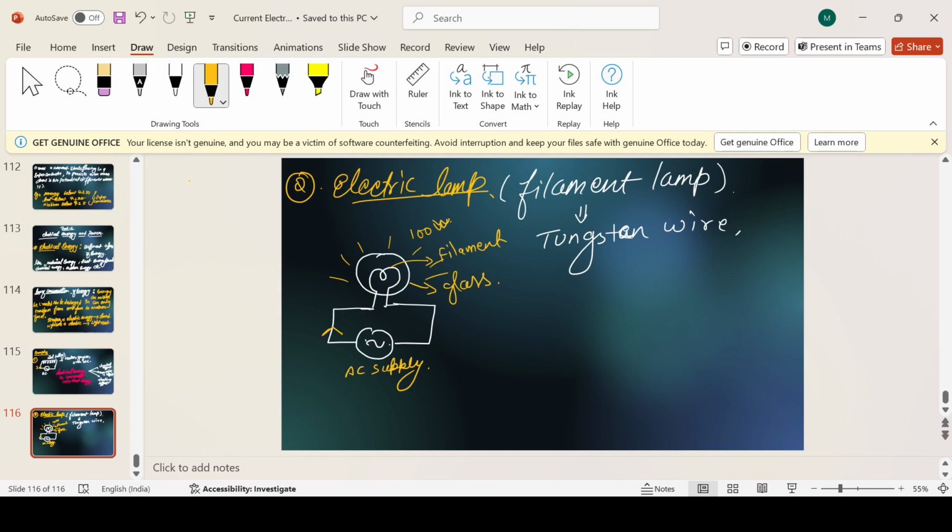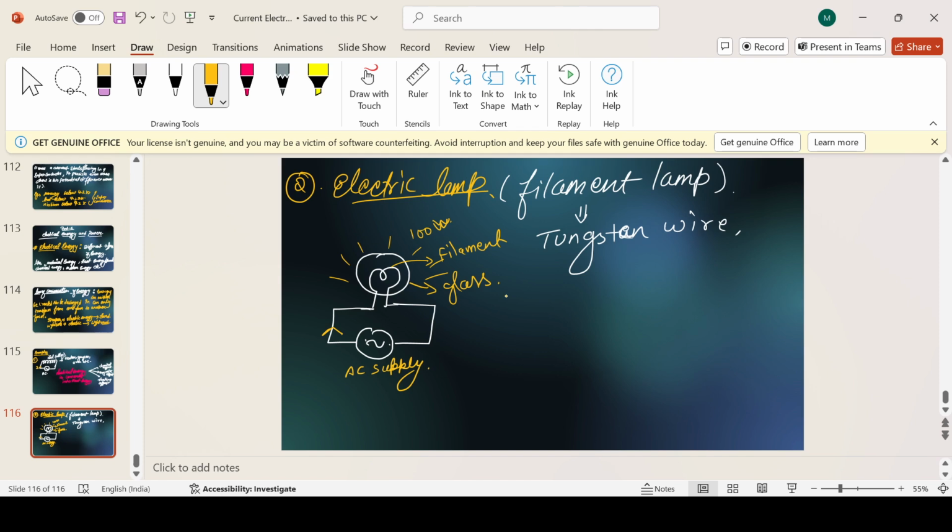Also, the glass being used is not normal glass. It has some qualities: its melting point should be high, and it should not be thick. You have seen they are very thin. If it is thick, it will create some problems, so it will be thinner.